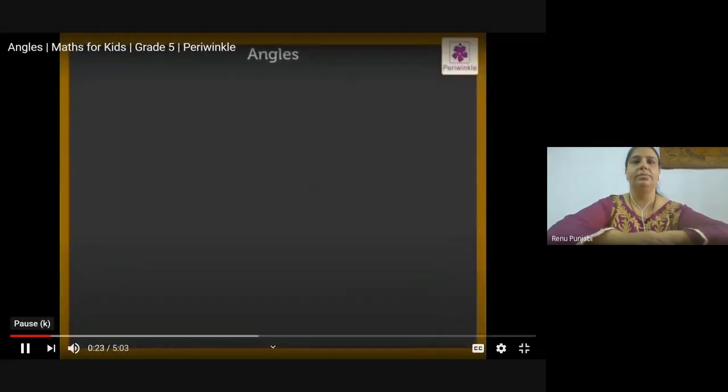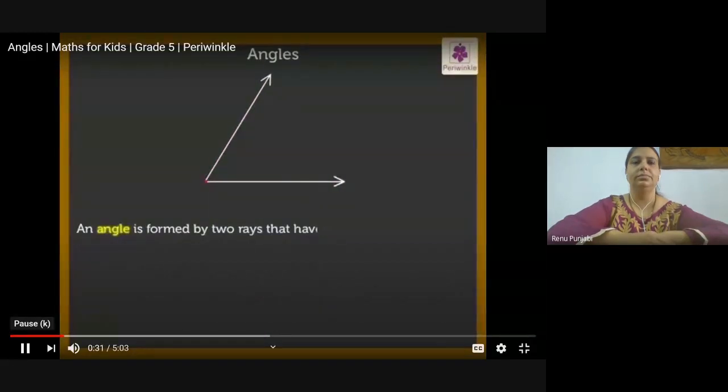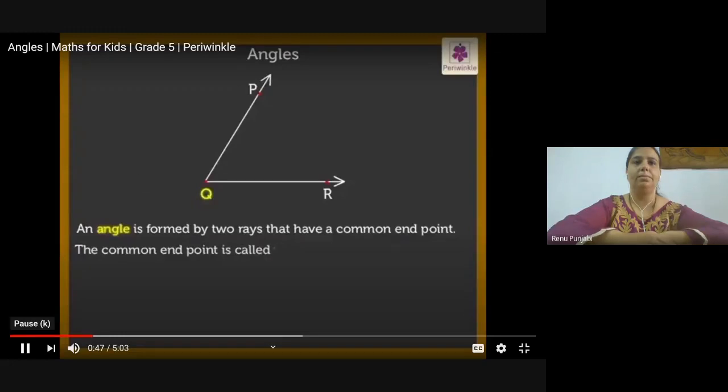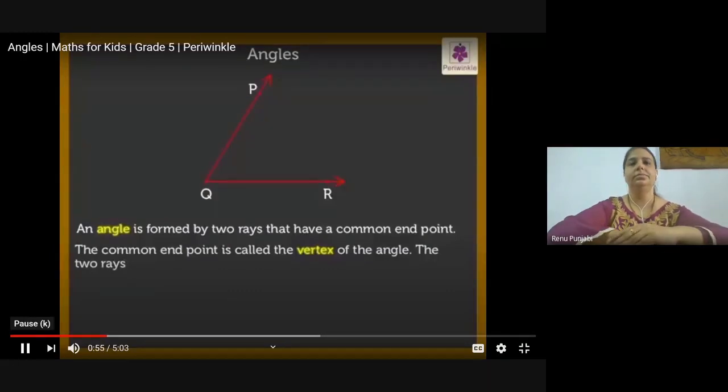Some basic points about angles are: an angle is formed by two rays that have a common endpoint. So here Q is the common endpoint of ray QP and ray QR. Here the common endpoint Q is called the vertex of the angle. The two rays QP and QR are called the arms of the angle.